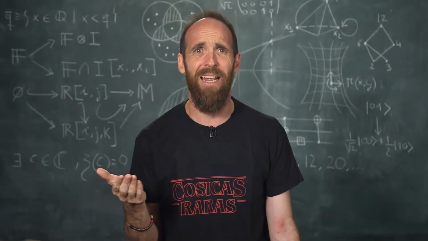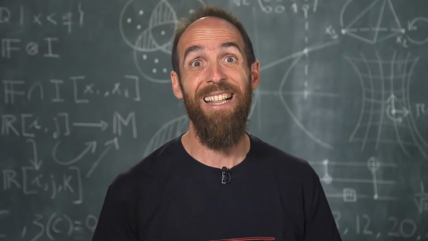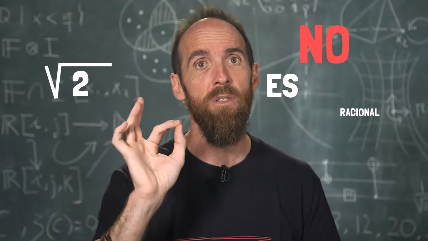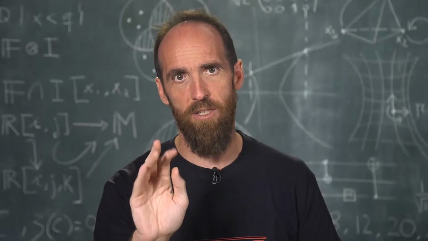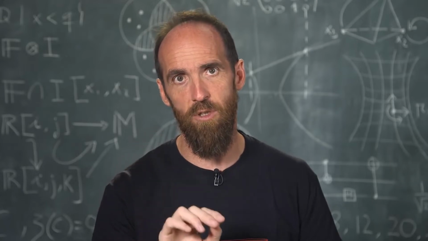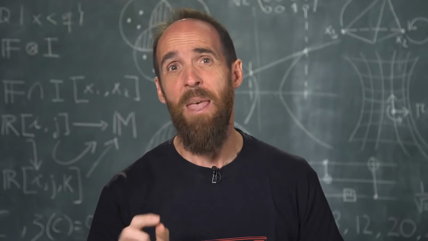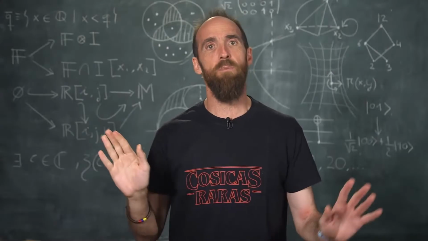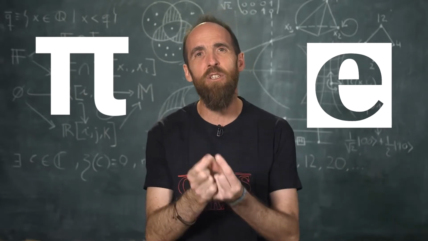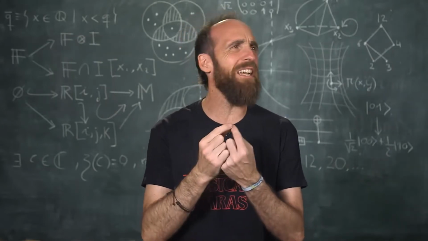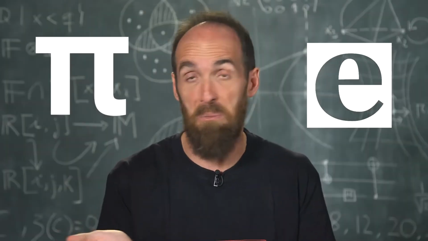Peace is over. One fine day, the teacher sets out to prove that, for example, the square root of 2 is not rational. Sit down if you are standing. It turns out that the irrational numbers are not a few, there are infinitely many of them. In fact, there are many more than rational, more infinite than infinite. There are very famous ones, like pi or like e, but each of those monsters has infinite decimal places that do not follow any pattern. You know, how it happens to pi or e. In this they are nothing special.